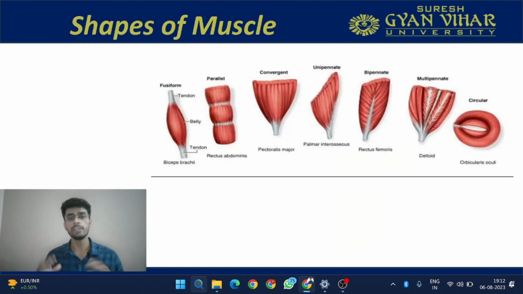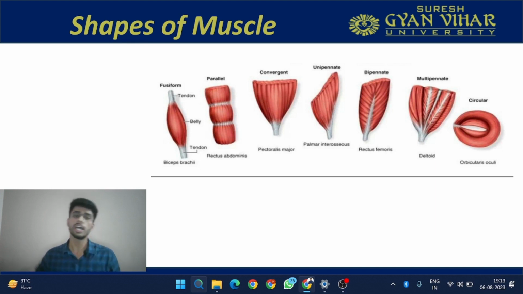Before understanding much more about the functioning of these muscles, we must know the simple anatomy of these muscles. We will start by understanding the shapes of the muscles. There are muscles in our body with varying shapes, with different purposes. Every shape of the muscle has a different orientation of muscle fibers. So you will see that every muscle shape that we are going to study will have a peculiar orientation of the muscle fibers, which helps in performing a movement.